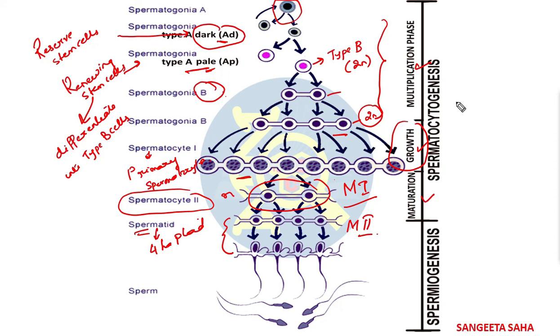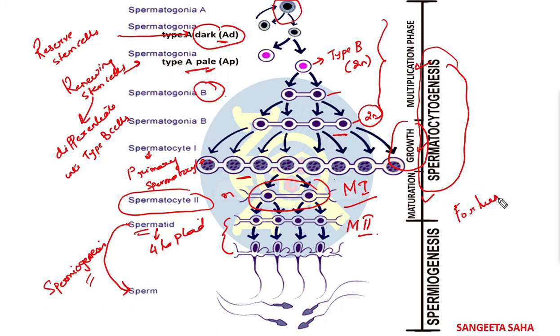This was all about the spermatocytogenesis. Now this undergo spermiogenesis to form the haploid sperm. We are going to talk about the spermiogenesis in detail in the next lesson. Now for humans, the entire process of spermatogenesis takes place in approximately 74 days. In the next lesson, you are going to learn about the spermiogenesis in detail and the changes that occur in the spermiogenesis. Thank you.